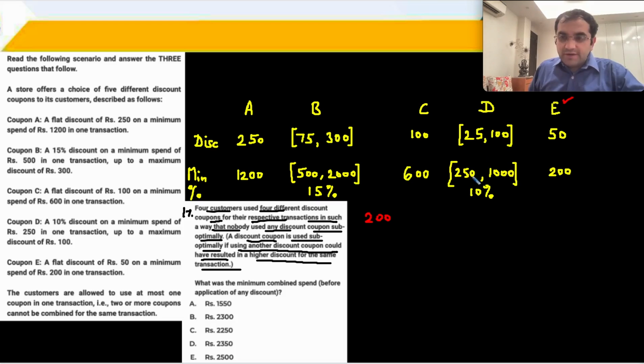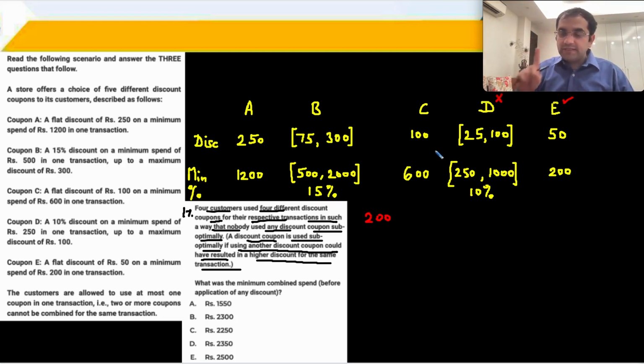When we go to 250 rupees, 250 rupees पे जो भी customer है, he can use coupon E only. He'll get 50 rupees discount. If he uses coupon number D, then he will get only 25 rupees discount. ठीक है. So therefore at 250 rupees coupon D तो use नहीं करने वाले. Because the usage of coupon D will not be, what is the word? Suboptimal. Please understand very carefully what is happening.